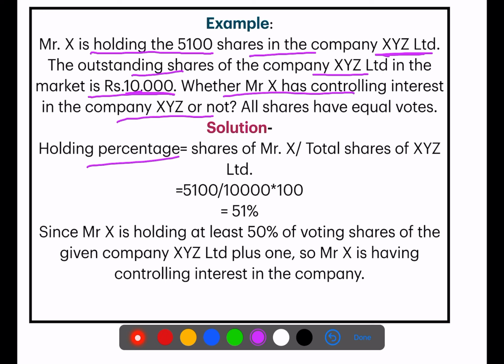The formula for this is shares of Mr. X divided by the total shares of XYZ Limited, into 100, because we are calculating in percentage. So the shares of Mr. X is 5100 divided by 10,000 into 100. So the shareholding of Mr. X is 51%. It means that Mr. X is having controlling interest in the company.